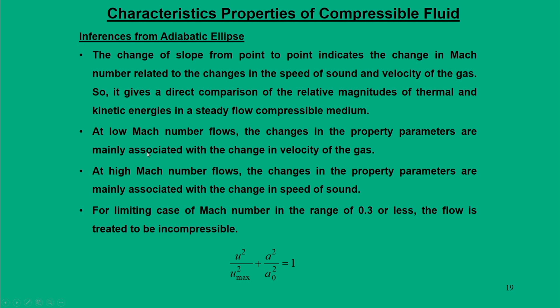What it shows from the adiabatic ellipse is that at low Mach number flows, the changes in the property parameters are mainly associated with the change in the velocity of the gases, and at high Mach number flows, the changes in the property parameters are mainly associated with the change in the speed of sound. And in the limiting case, when Mach number is in the range of 0.3 or less, the flow is treated to be incompressible. These are the important inferences that we get from this adiabatic ellipse.